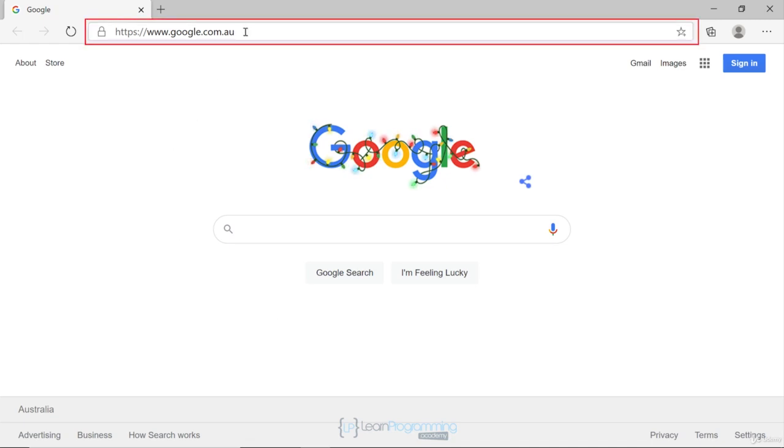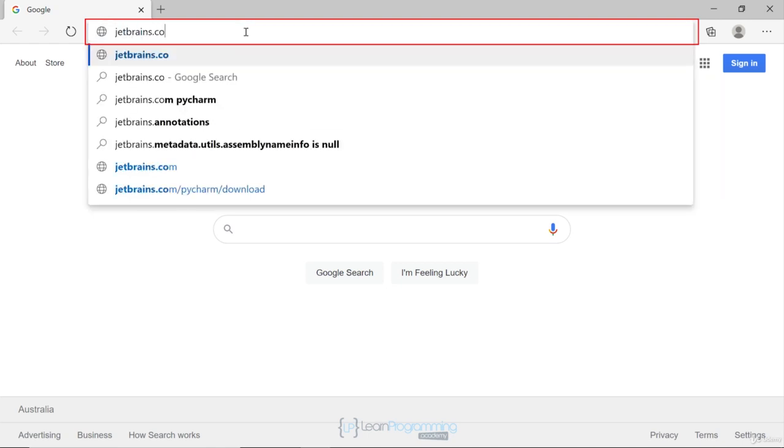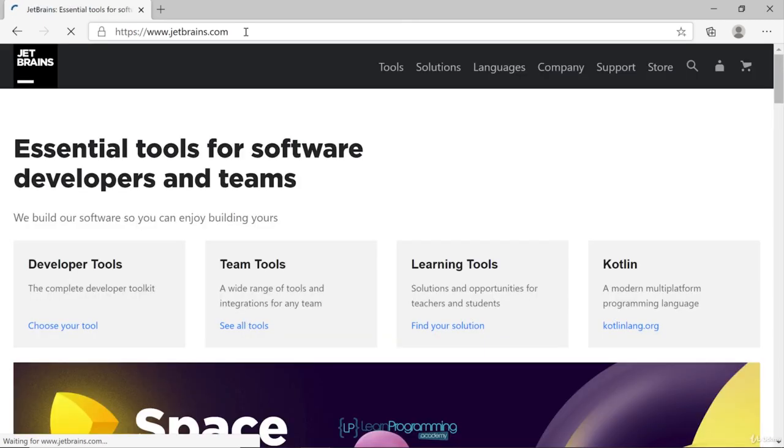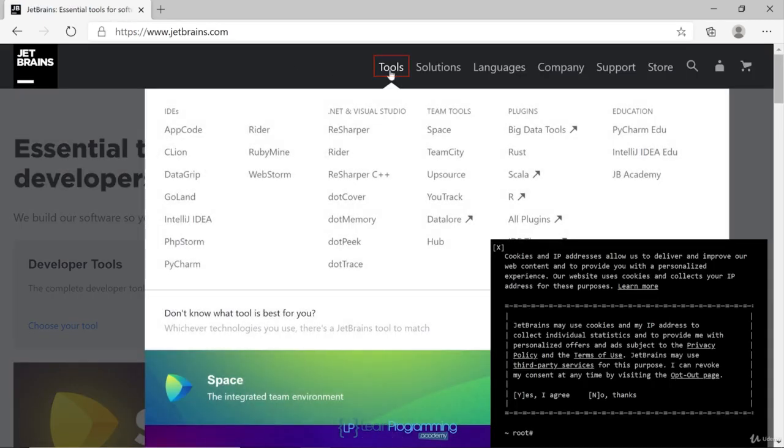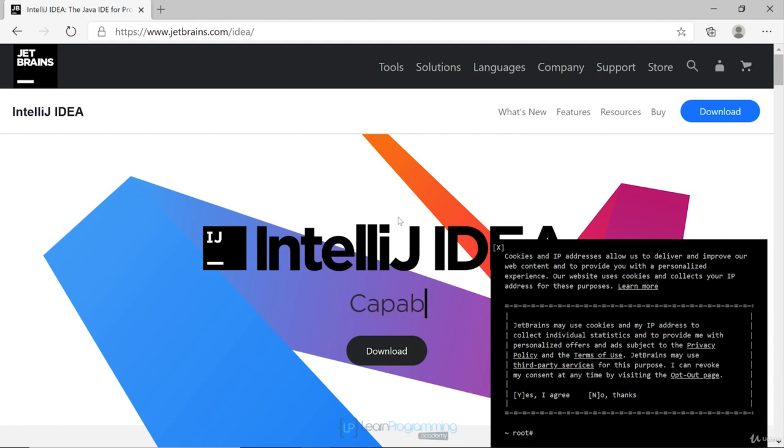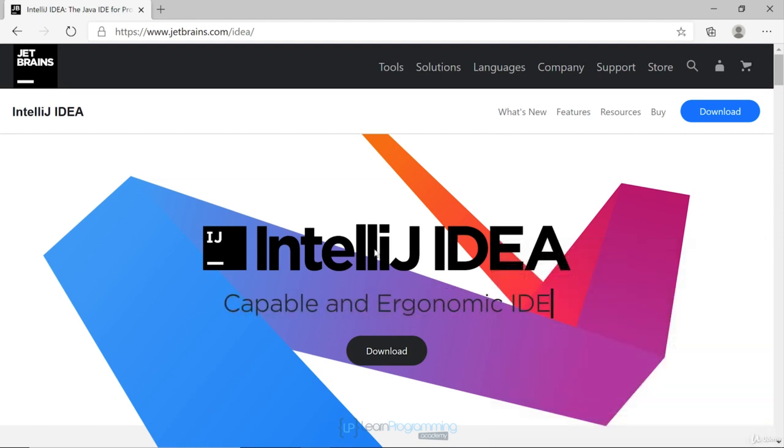So I'm going to download the latest version from the JetBrains website. I'm going to go to jetbrains.com. Come over here to Tools. You can see they've got a variety of products. The one we want is Intellij IDEA over here. Click on that. I'm going to close this little pop-up if it appears for you.